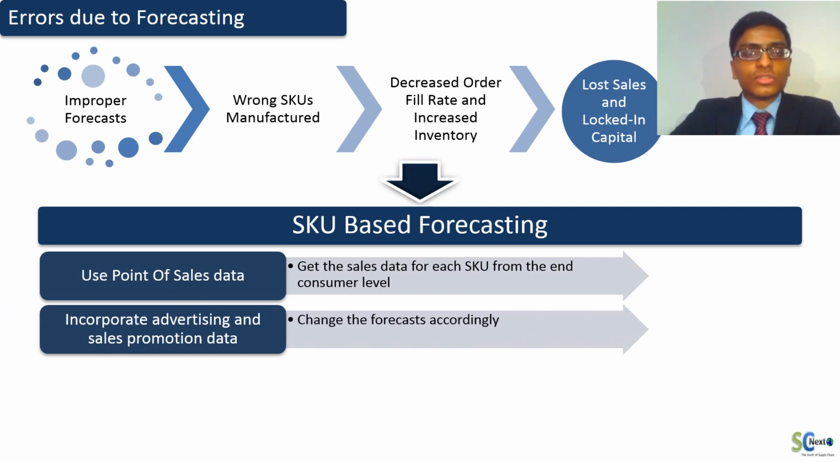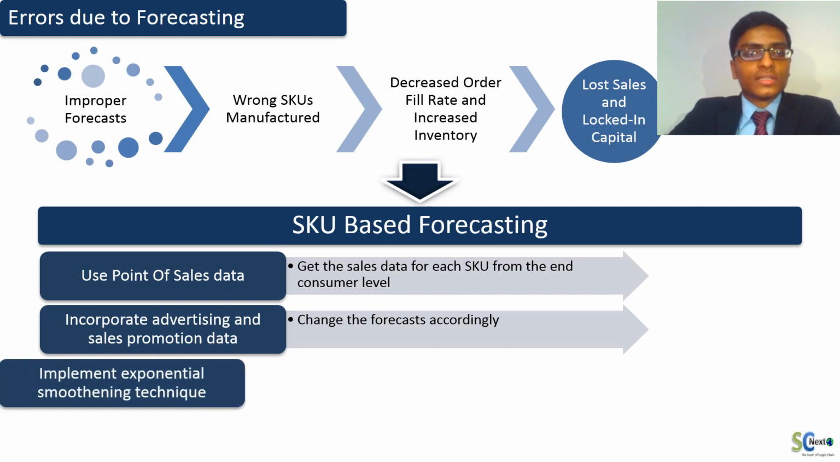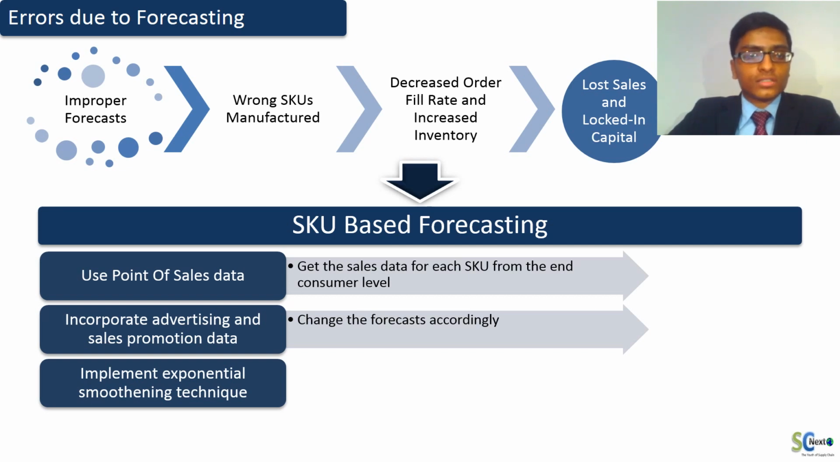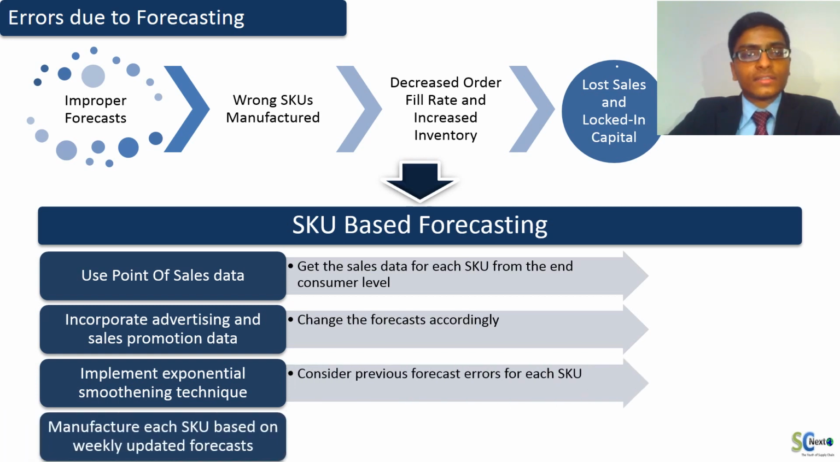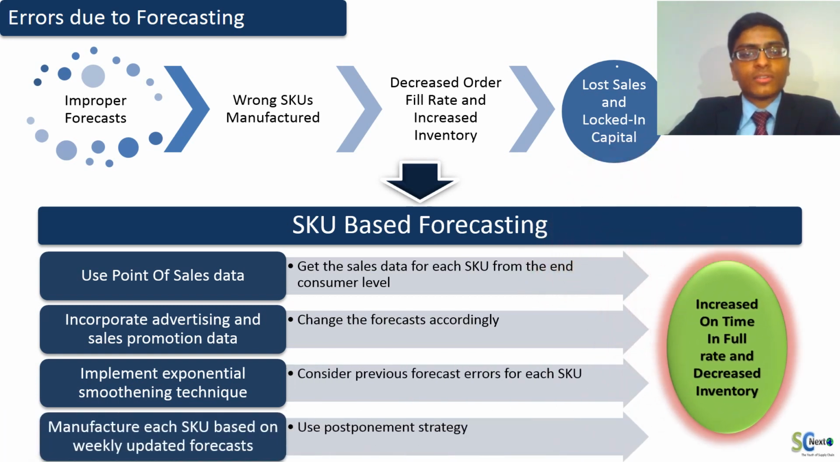Implementing exponential smoothing technique will reduce the forecast errors gradually. Postponing lens differentiation as much as possible will avoid overstock and understocking. These methods will help in increasing on-time in full metric and decreasing the inventory. Next part will be taken by Himanshu.